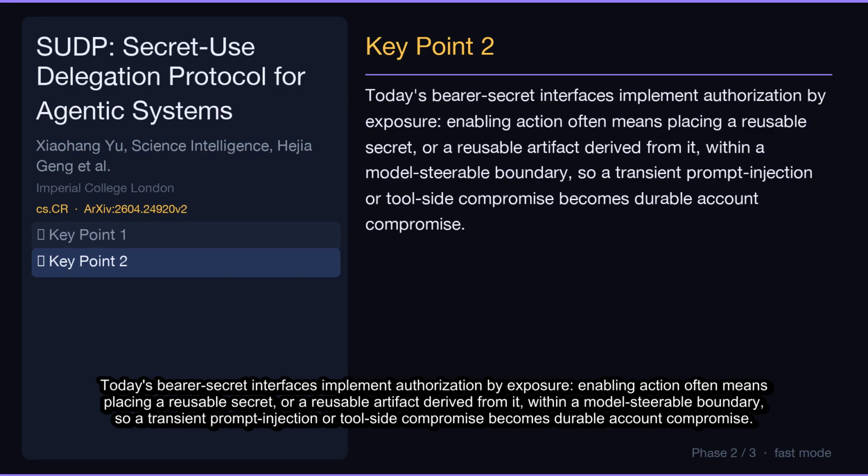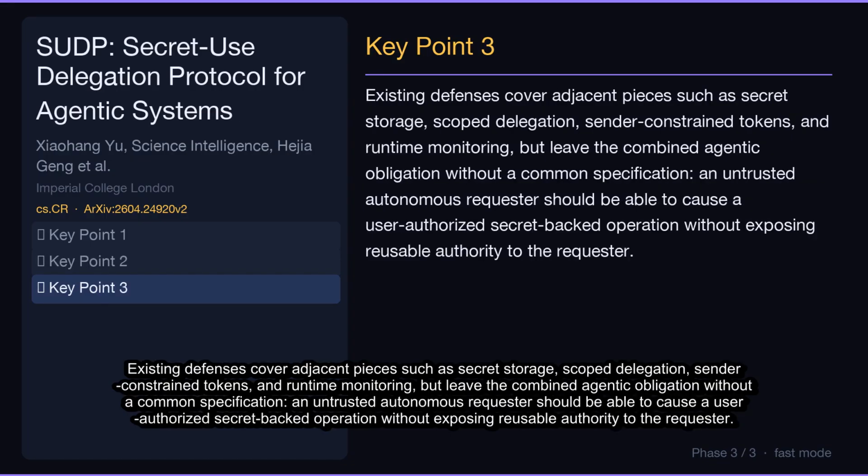Enabling action often means placing a reusable secret or a reusable artifact derived from it within a model steerable boundary, so a transient prompt injection or tool-side compromise becomes durable account compromise. Existing defenses cover adjacent pieces, such as secret storage, scope delegation, sender-constrained tokens, and runtime monitoring, but leave the combined agentic obligation without a common specification. An untrusted autonomous requester should be able to cause a user-authorized secret-backed operation without exposing reusable authority to the requester.